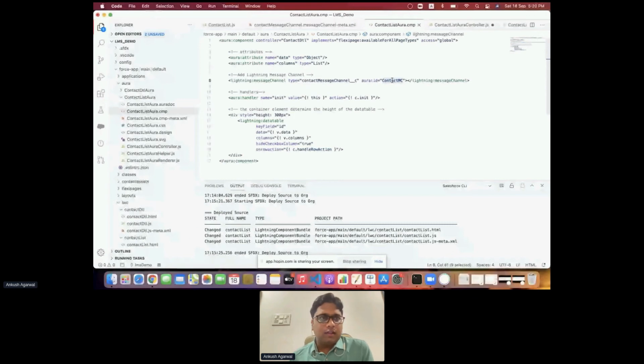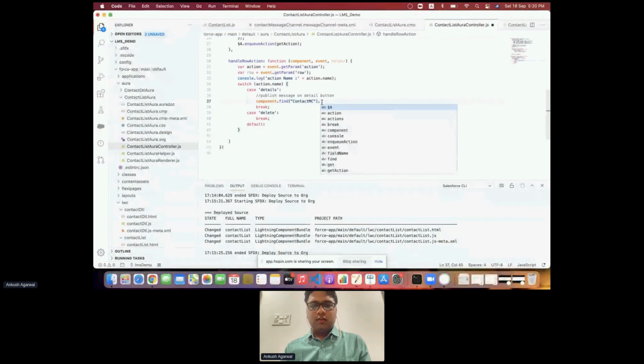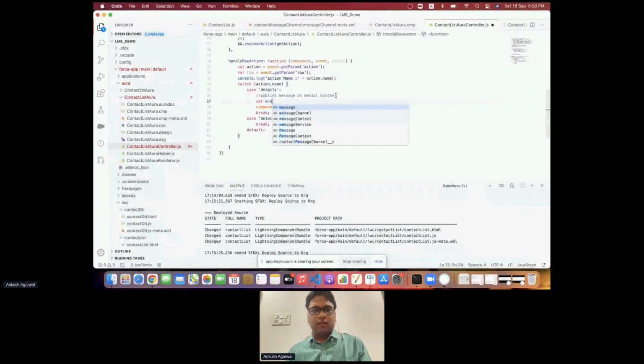We'll be searching for it. To find that particular Aura ID, we can use component.find, and the publish method can be used. Inside this publish method, we have to define what message we want to pass. So we create a variable message, and we'll pass the message in JSON format.